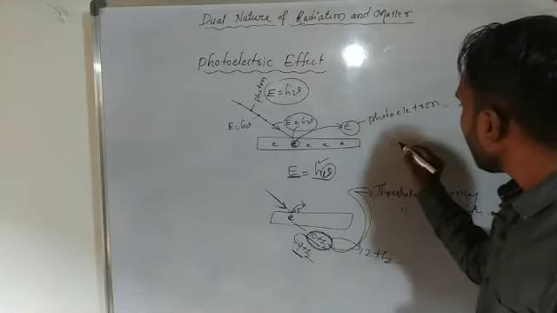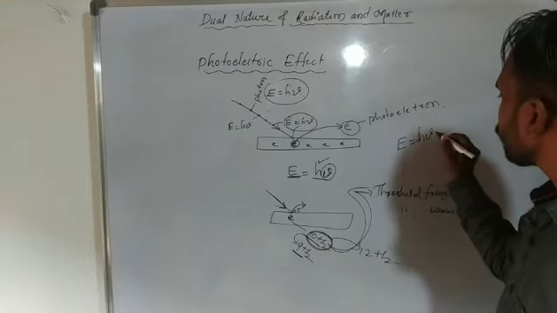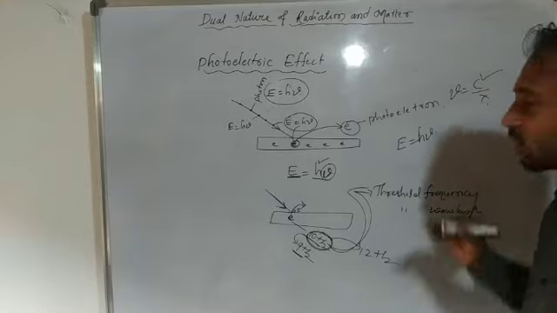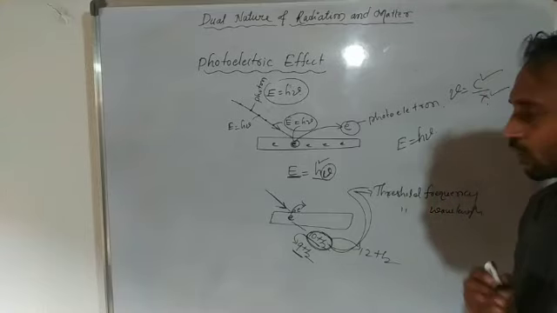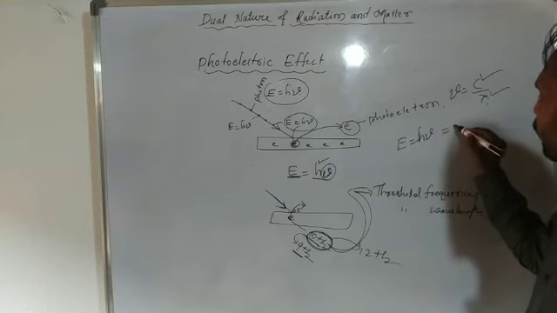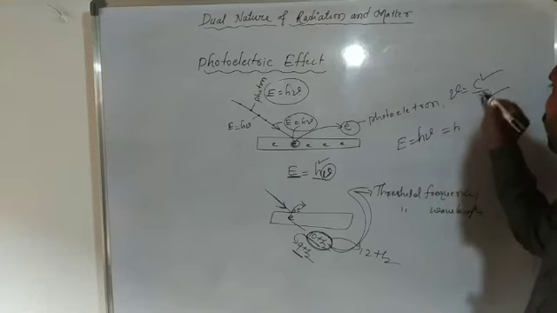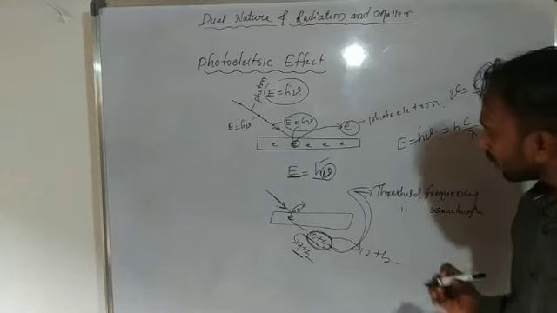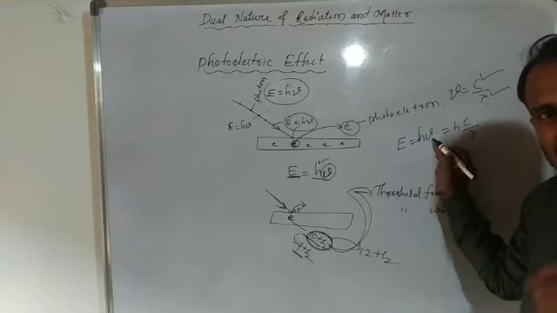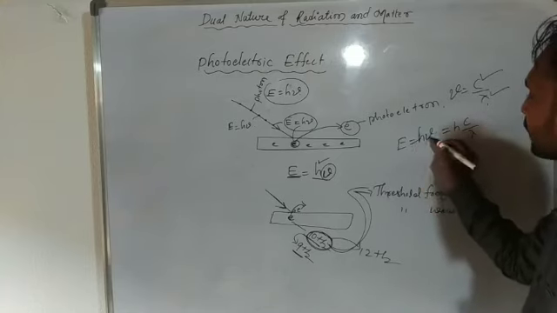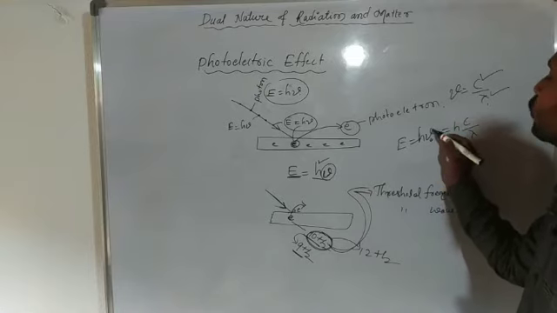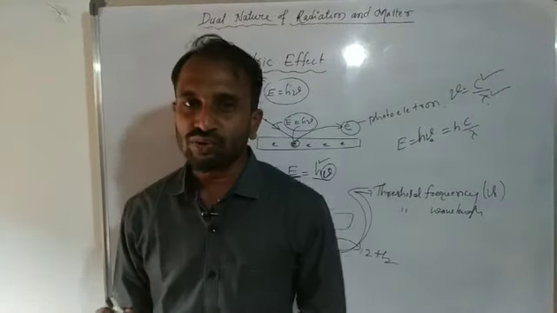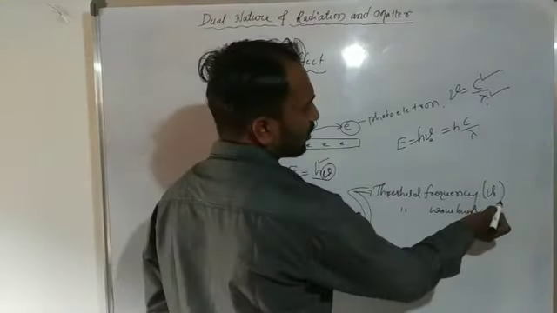So the energy of a photon is E is equal to h nu. Here nu is nothing but c divided by lambda, where c is the speed of light and lambda is the wavelength. So E is equal to h c divided by lambda. This nu we consider as the threshold frequency, the minimum frequency, so E is equal to h nu naught. Here nu naught is the threshold frequency.